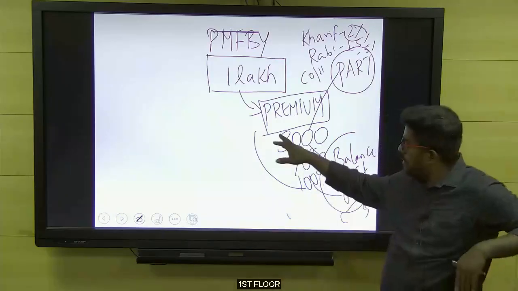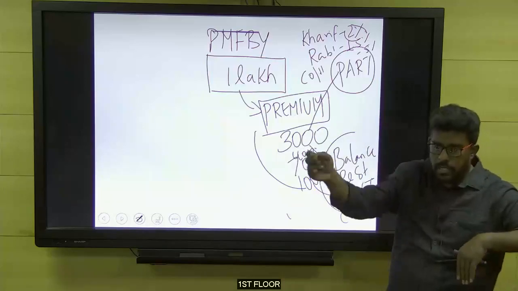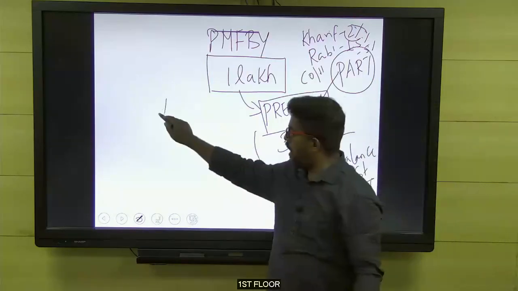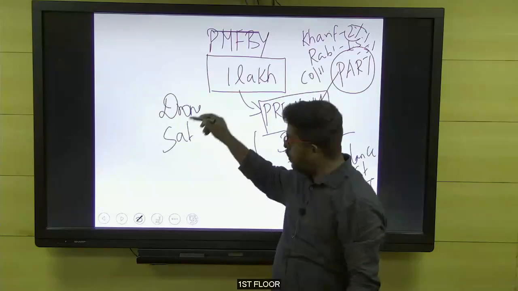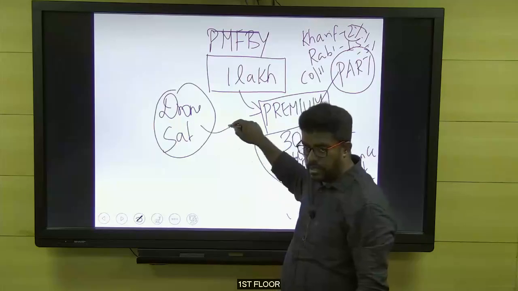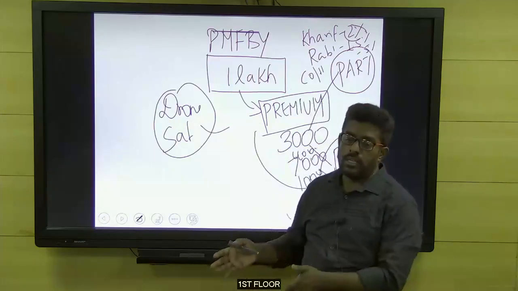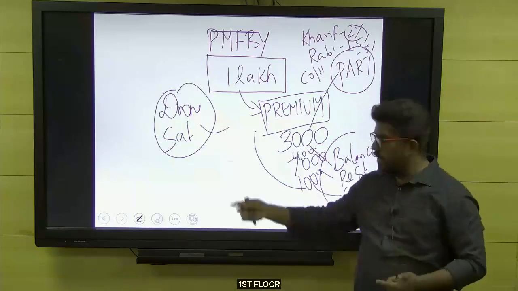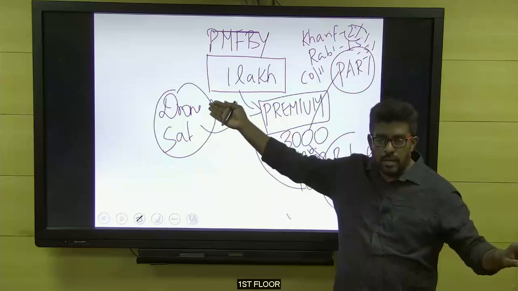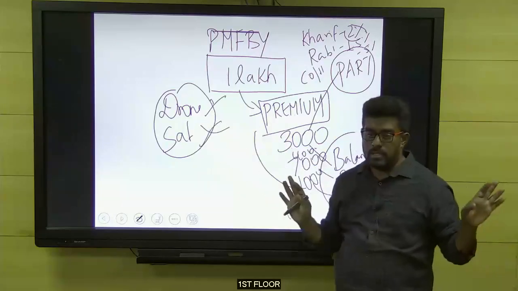But here the Fasal Bima Yojana insists that if you are not able to reach the particular place, then make use of drones. Wherever possible, try to use the drones or satellite images for assessing the damages. Then once the damages are assessed, settle the claim as soon as possible. The government has made this announcement, which means quick settlement, because earlier these things would not be approved, but now they accepted that you can use drones or satellite images to assess the damages.